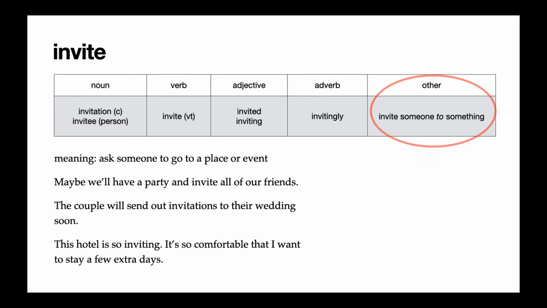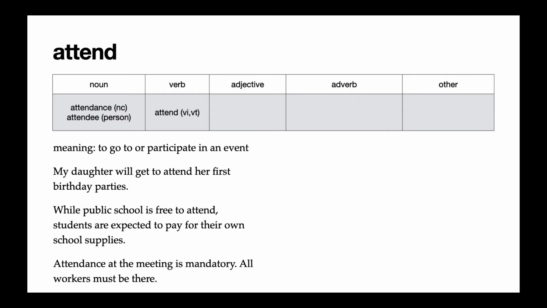Now notice that when we use the verb invite, we have to invite someone. It's a transitive verb. And then if we follow it with an event, we use the preposition to. So I invite you to a party, or I invite my sister to lunch. We can also put a verb after it, like I invite you to go to lunch, or I invite you to attend this party. And that leads me to our next verb, which is attend.